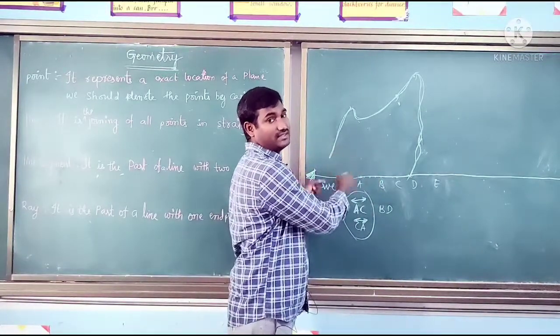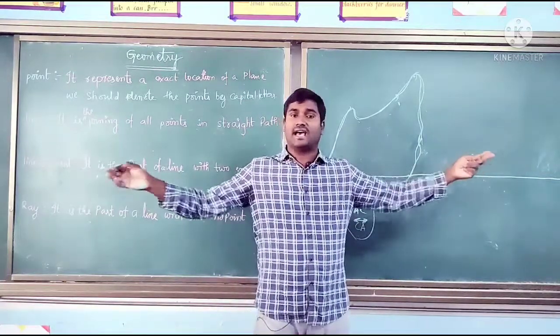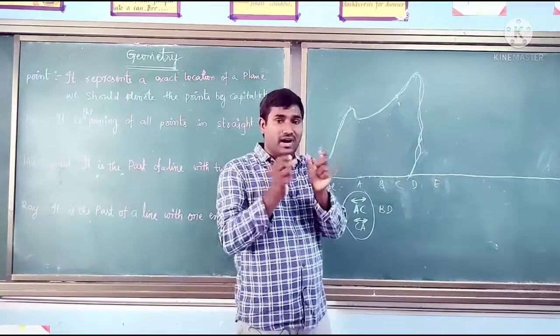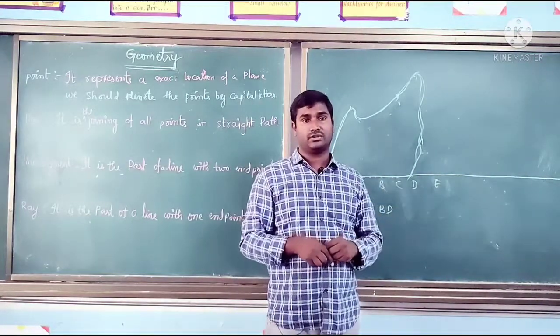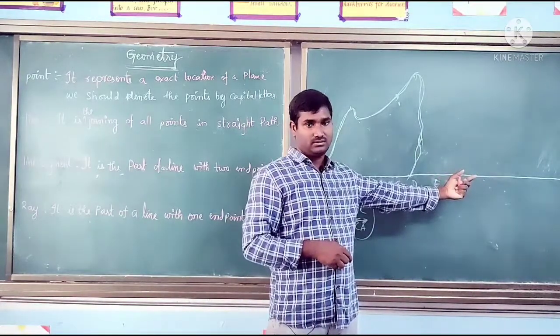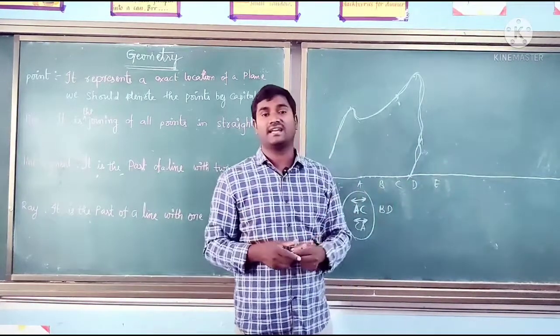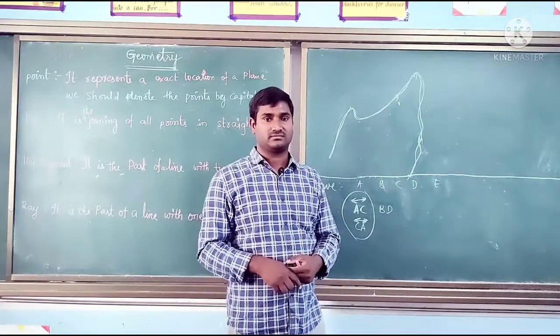Maybe it will be like this, because an actual line will go endlessly. The actual line we cannot draw, so only a model of the line can be drawn on the board or paper. So I am representing this as the model of the line. The original line we cannot draw, because the original line will go endlessly on both sides.